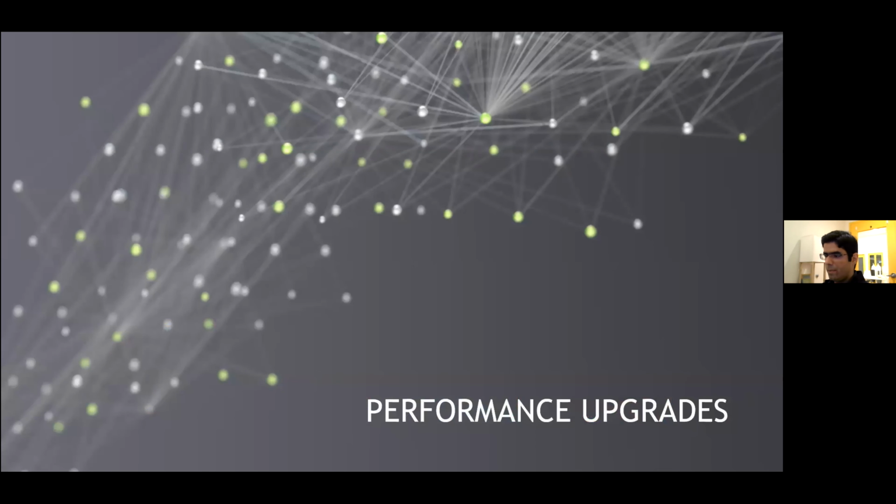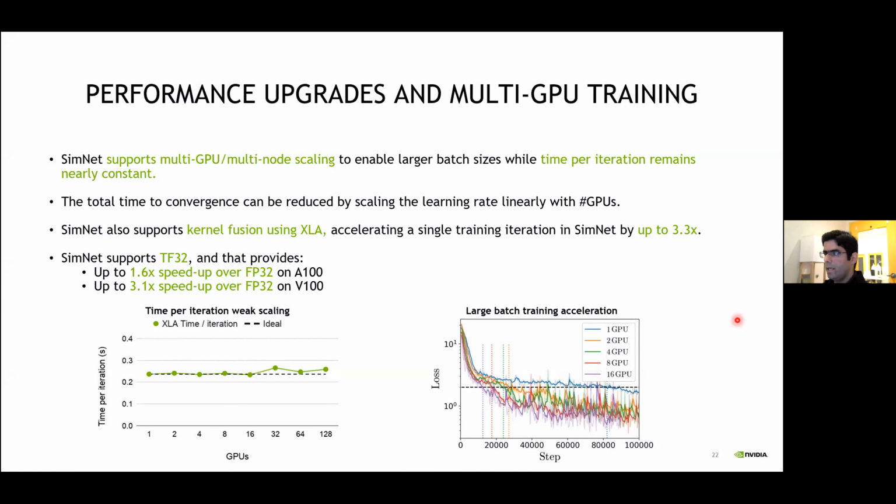And in the last part of my presentation, I will talk about some performance upgrades briefly. So SimNet supports multi-GPU and multi-node scaling to enable large batch sizes, while time per iteration remains nearly constant, as shown in this figure. Therefore, the total time to convergence can be reduced by scaling the learning rate with the number of GPUs.